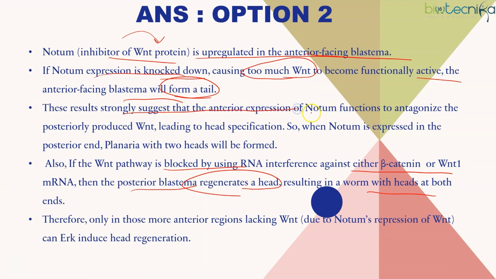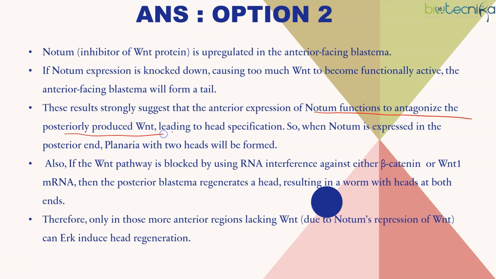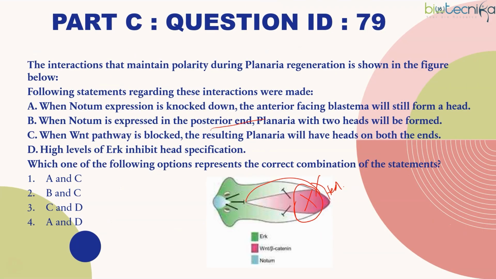This result strongly suggests that anterior expression of notum functions to antagonize the posteriorly produced WNT, leading to head specification. So when notum is expressed in the posterior end, planaria with two heads will be formed. Also, if the WNT pathway is blocked, yes, this we already saw. Therefore, only in more anterior regions lacking WNT can ERK induce head regeneration. If in the anterior region WNT is not there because of notum's presence, then only ERK can induce. But it's written high levels of ERK inhibit specific head specification. No, wherever notum is there, then only ERK can do it. So this is also wrong. Correct answer is option 2, B and C.